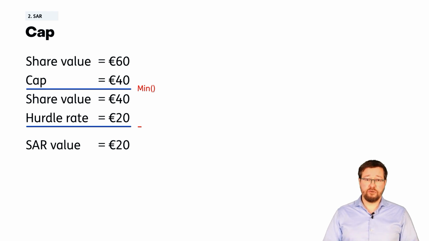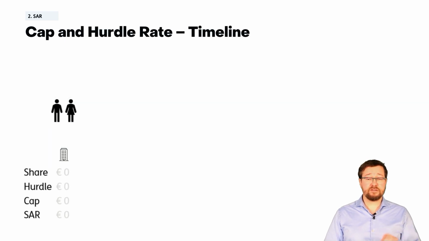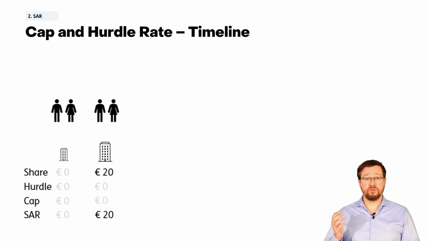With the introduction of hurdle rates and caps, you can give the value per SAR to which the employee actually contributed. This is all a bit technical, so let's have another look at this through another example on how this works over time. We start at zero value. After 1 year, you get your first investment and the share price is set to 20 euros. Any SARs at that point in time would also be worth 20 euros.